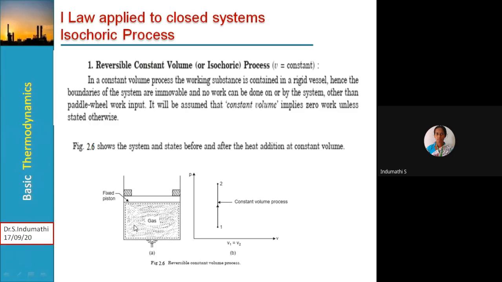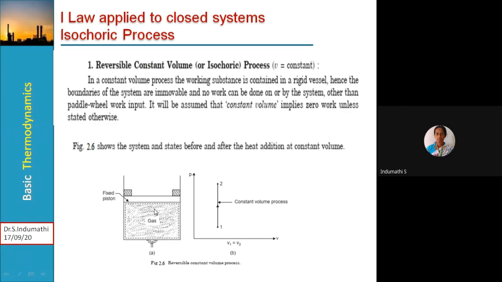So volume remains constant, only pressure variation may be there. Of course, if you are supplying some energy to the system, the properties of the system may change. But here, as per our assumed condition, volume remains constant. Here the pressure rises, and maybe the temperature rises.